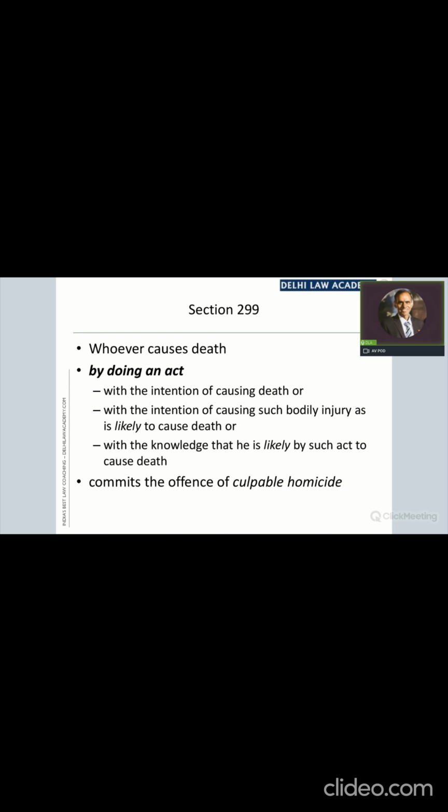If we rewrite section 299 using the word omission in place of act, I'll tell you how it will sound. Whoever causes death by making an omission with the knowledge that this omission is likely to cause death commits the offense of culpable homicide. So there is an omission and there was knowledge that this omission is likely to cause death. So can we say that section 299 becomes applicable?